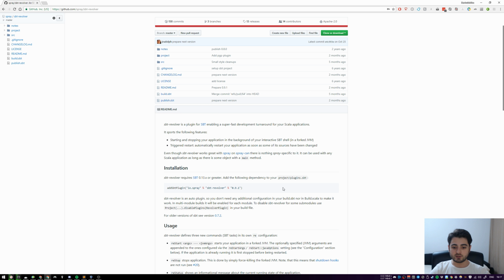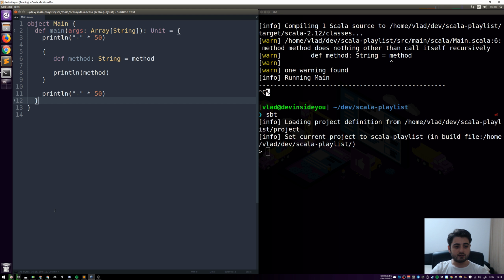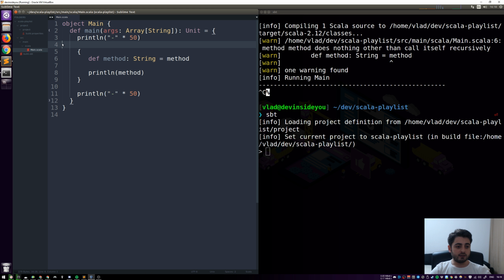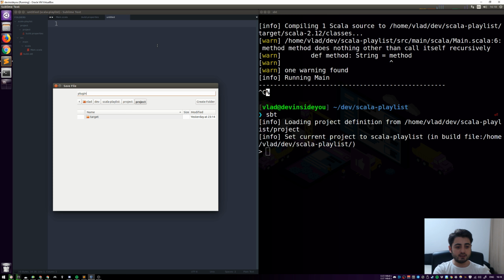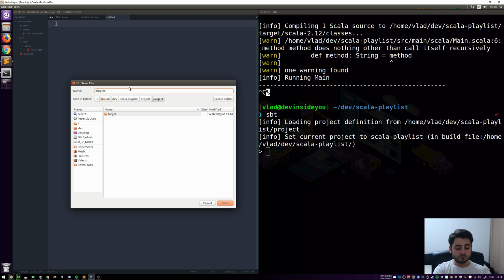The way we install it is by having a file called plugins.sbt in the project subfolder, and in fact it doesn't have to be called plugins, it just has to have an extension of .sbt. So let's do this first. Let's go back to Sublime and see our project structure. It already has a folder called project, and it contains only one file called build.properties where we specify the version of SBT itself. So let's create another file and call it plugins.sbt. As I already said, it doesn't have to be called plugins. It's just that the extension has to absolutely be .sbt, and it has to be in this project folder.